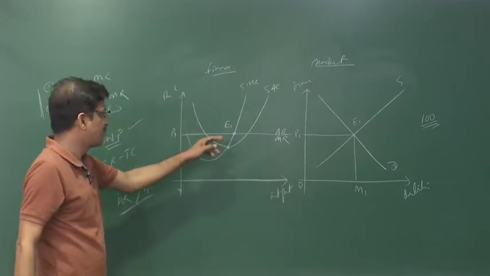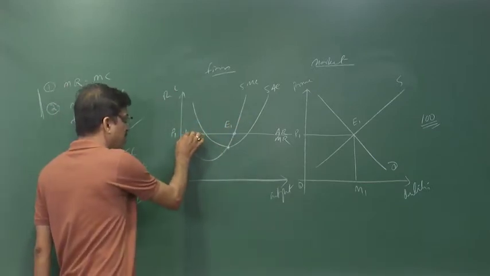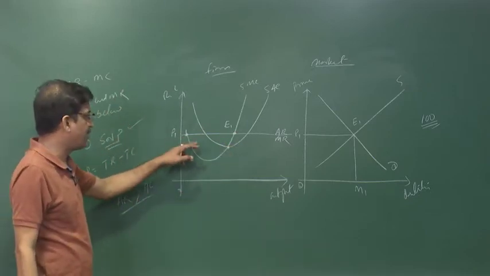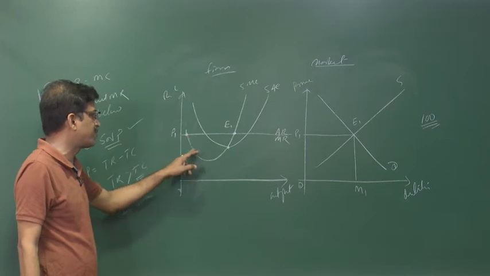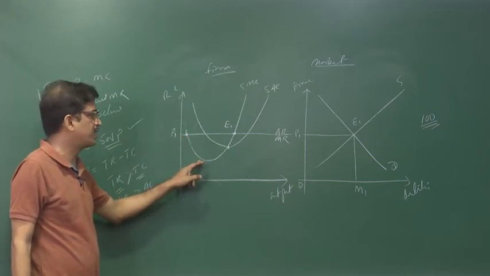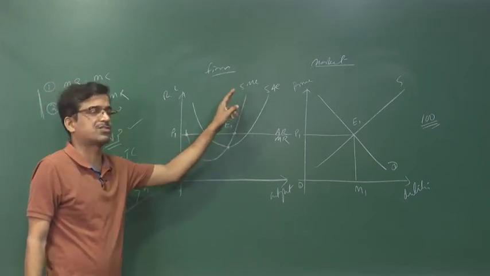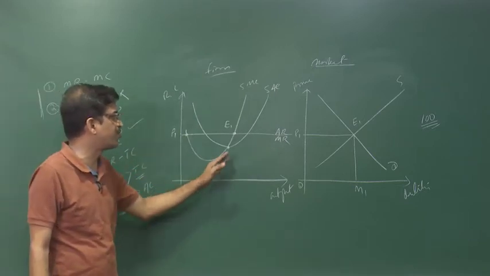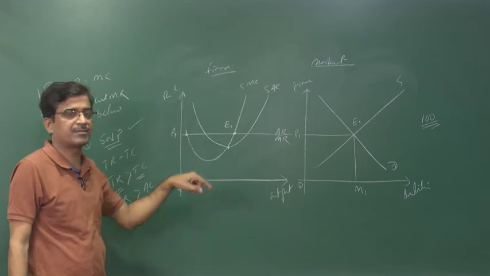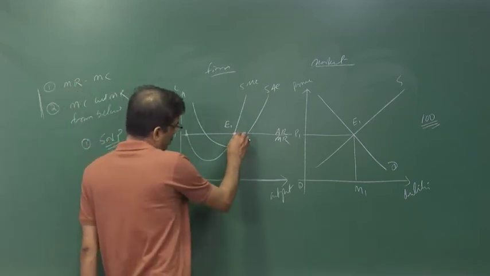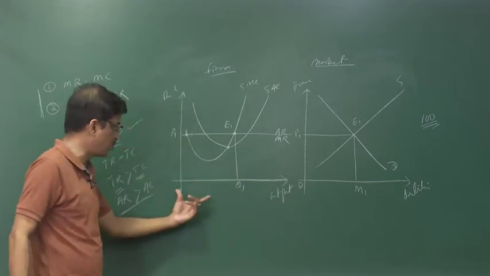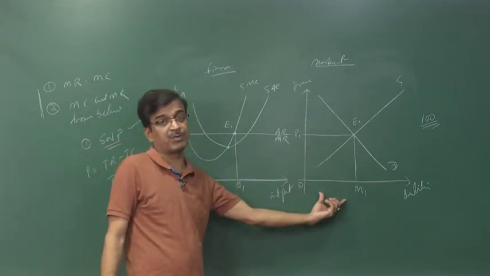Why is it so? Because here is also MR equal to MC, here is also MR equal to MC, but after equilibrium MC falls, but the target is that after equilibrium MC must rise, or in the other way marginal cost cuts marginal revenue from below, not from above. Okay. So, what is the equilibrium quantity of individual firms? It is OQ1, that means OQ1 into 100 turns out to be OM1.